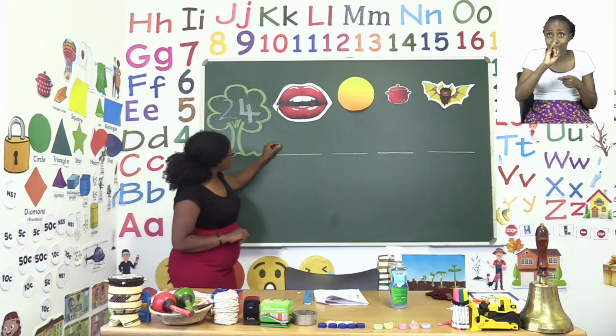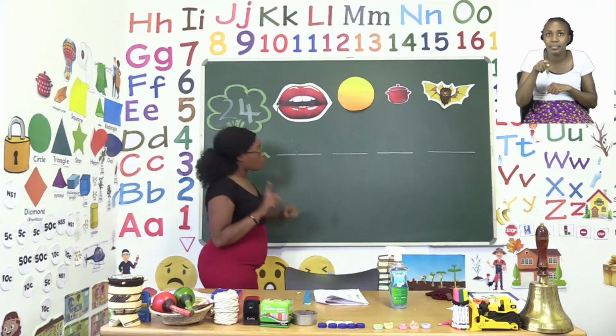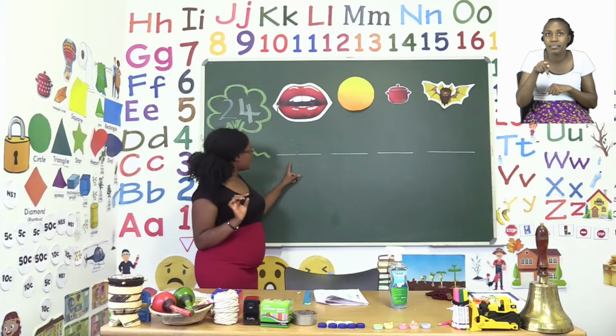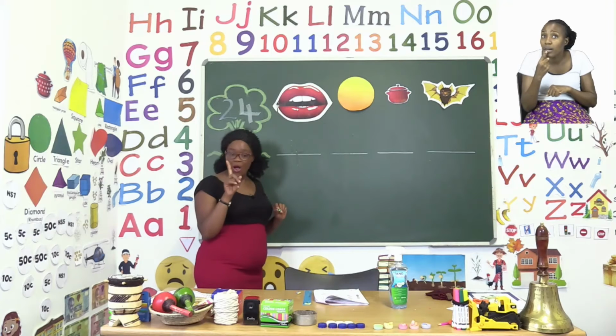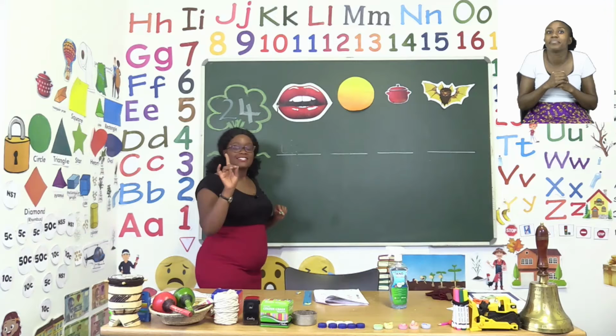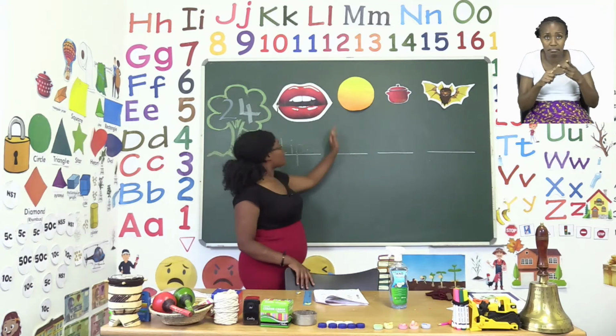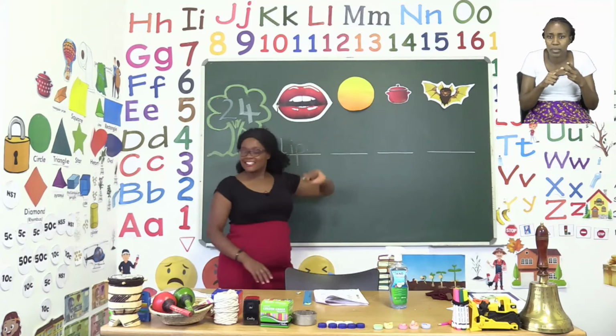So we start with L, then we say I, and then P, but that's only for one. Lip, only for one, but we have 2, so we say lips. Good job.